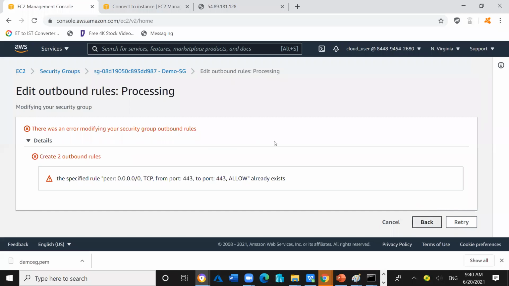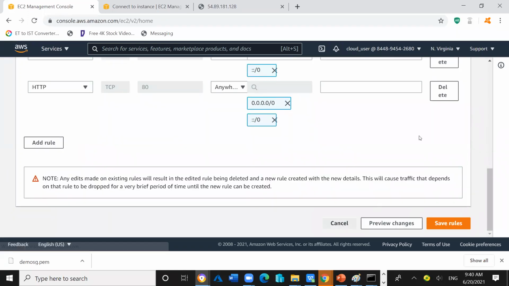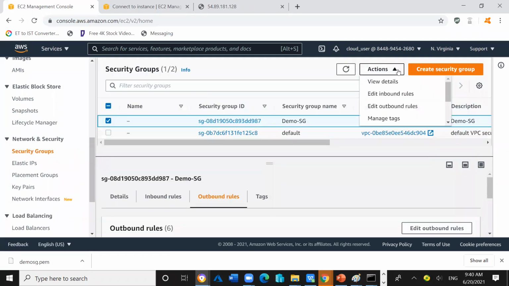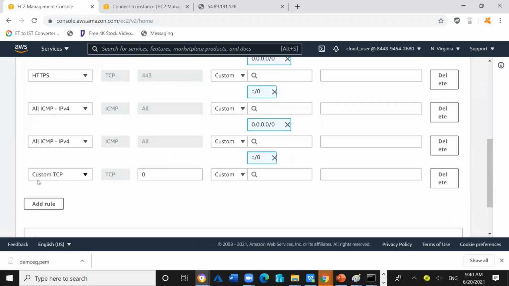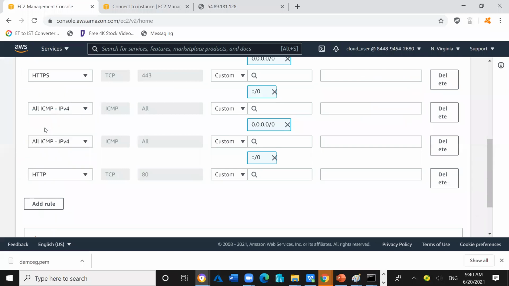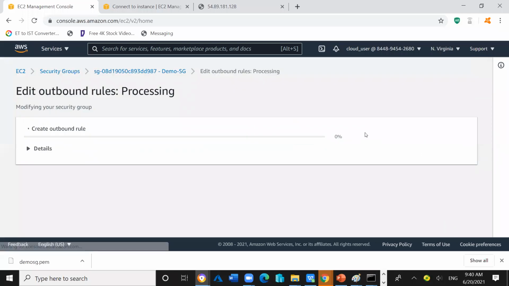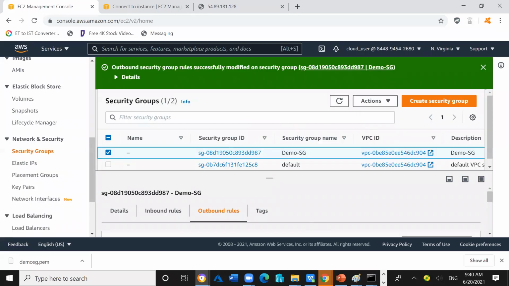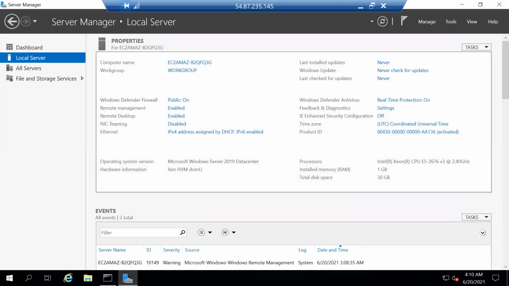Oh, so what do I have to do? Let's cancel it and do it again. Save. So now we have saved it, and let's open the web browser.